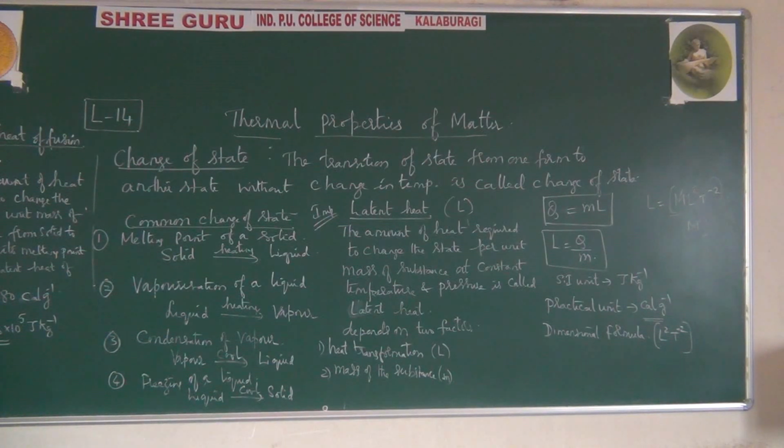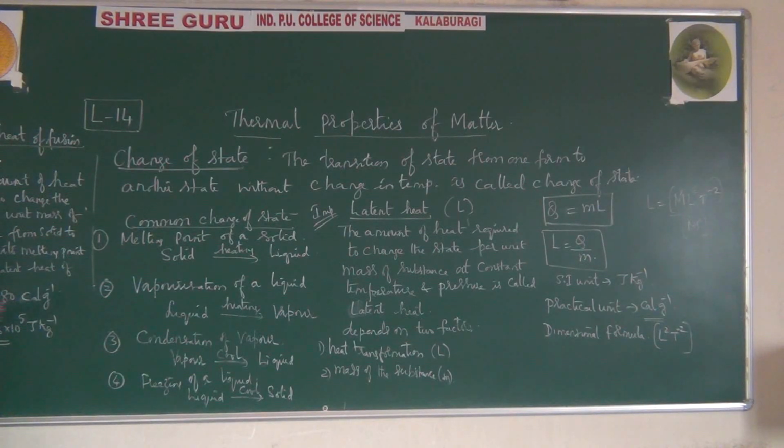This much amount of energy should be provided to convert it from solid to liquid, which you can call fusion, at its melting point.